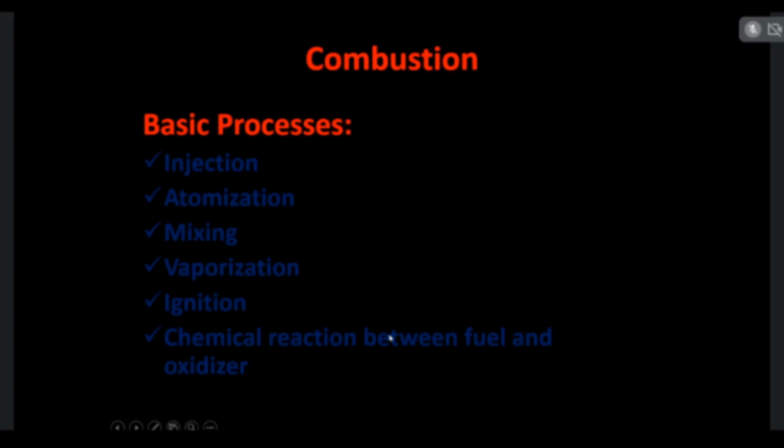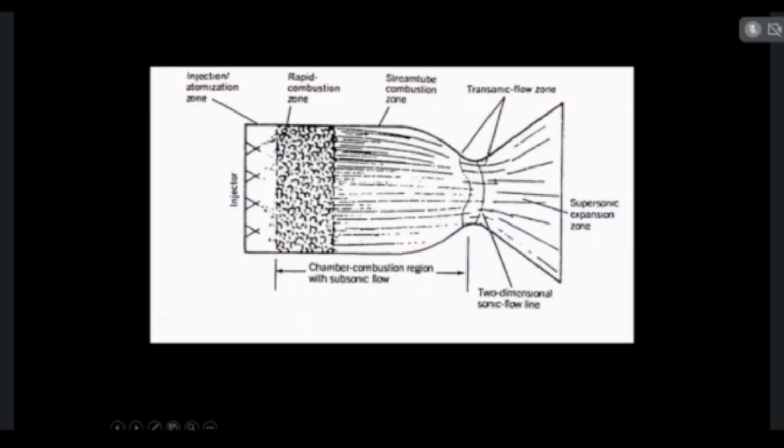Mainly the combustion inside the liquid propellant rocket engine is classified as injection, atomization, mixing, vaporization, ignition, and chemical reaction between fuel and oxidizer. So this is the horizontal part of the engine. The engine is placed in this diagram in the horizontal position.